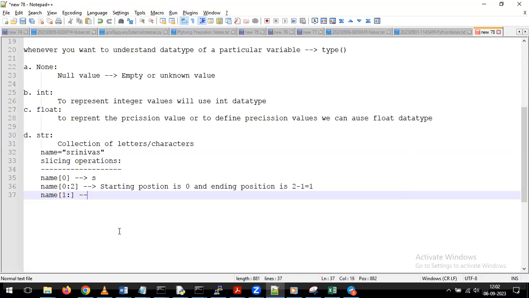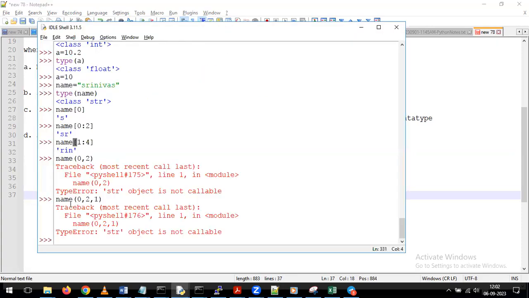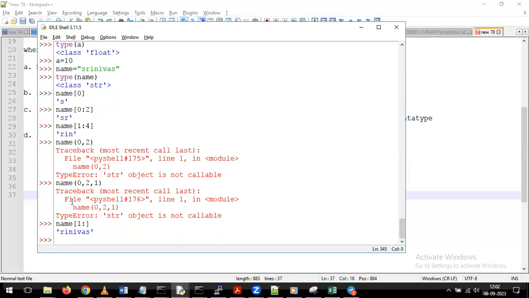Now any guesses what will be the output? I am giving name and the starting position, but I am not giving any kind of ending position. If you are not giving any ending position, by default, it will take some ending position. It starts from the first letter, which is nothing but R. Don't think S is the first letter. S is the 0th letter, and R is the first letter.